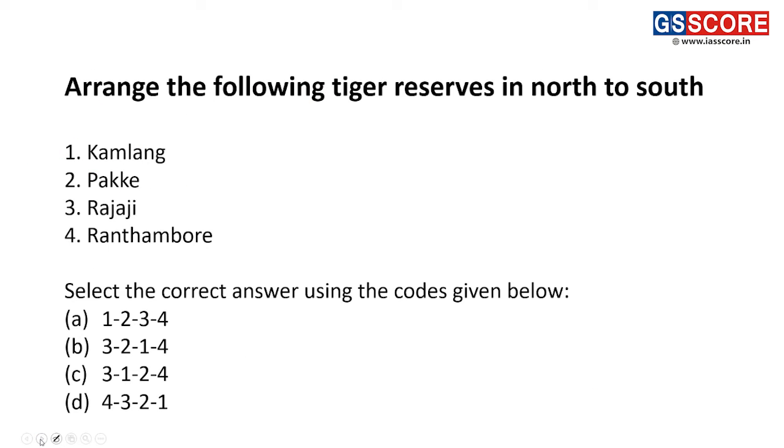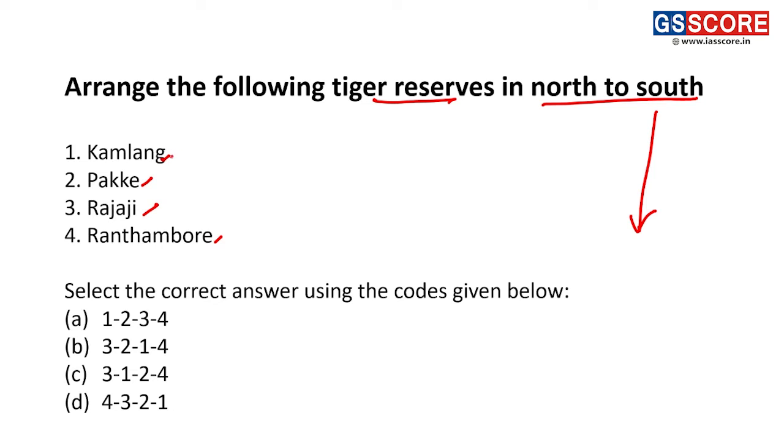Moving towards the next question. Arrange the following tiger reserves in north to south direction. Okay, it is asking for the direction of north to south. Option 1 is Kamlang, option 2 is Pakhui, option 3 is Rajaji and option 4 is Ranthambore.